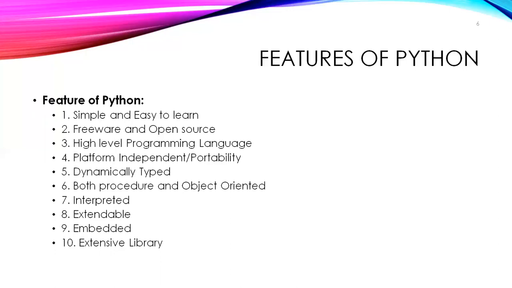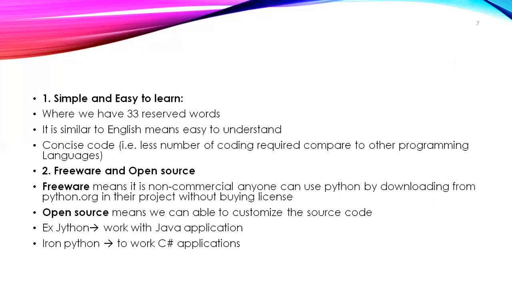So the features of Python: simple and easy to learn, freeware and open source, high level programming language, platform independent, portability also, dynamically typed, both procedural and object oriented. There is functional programming too, C language style procedural, and object oriented, interpreted, extendable, embedded, extensive library. These are the features of Python. I will explain all the points one by one.